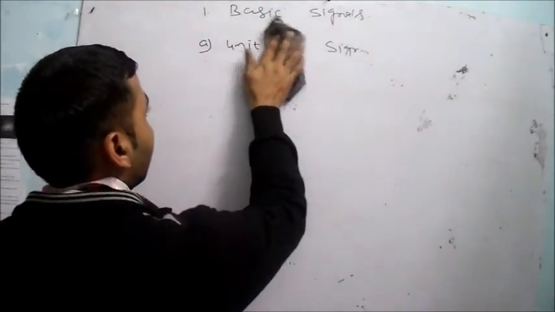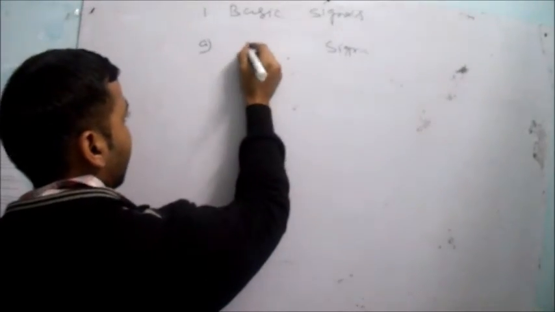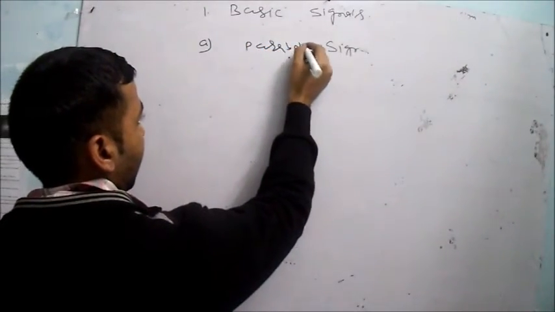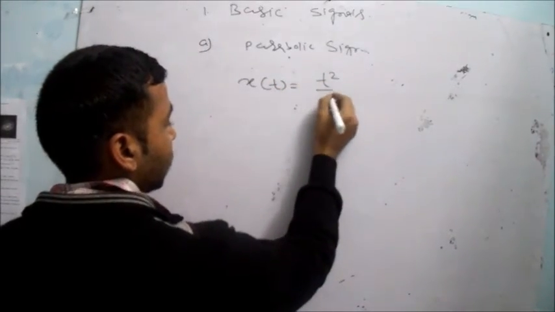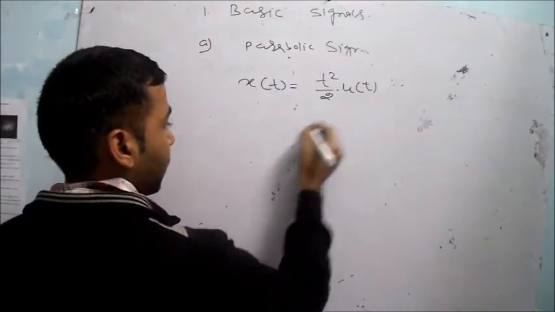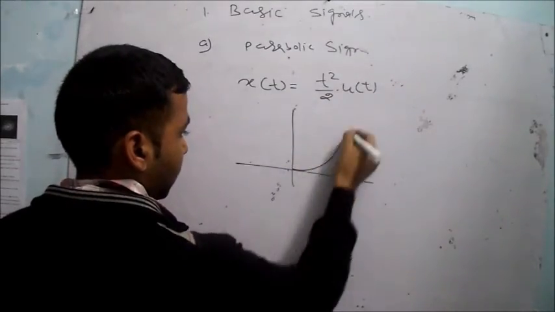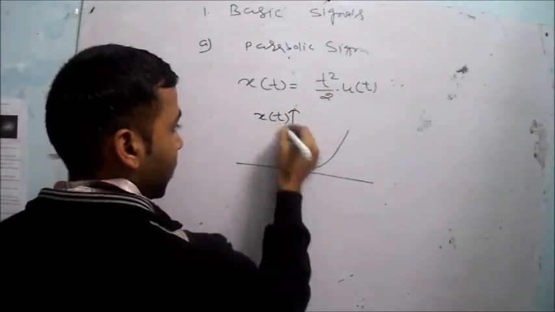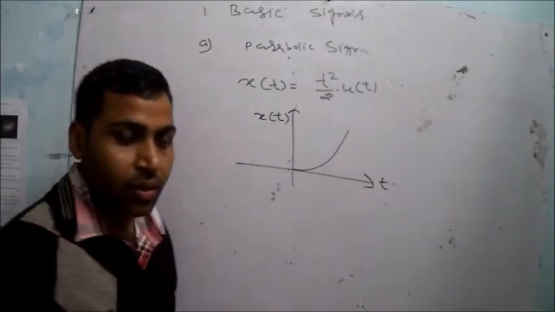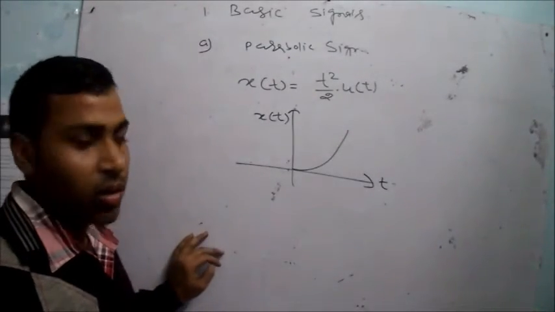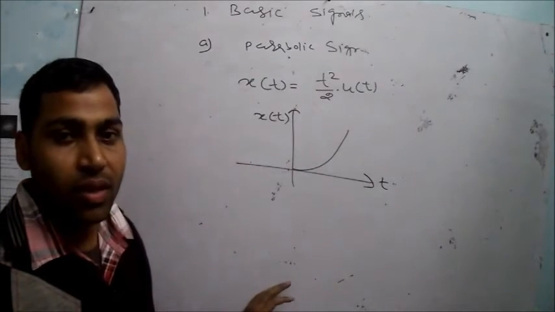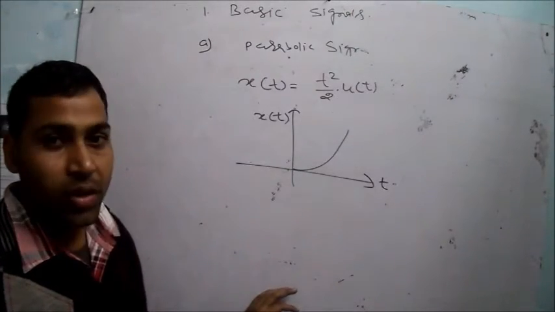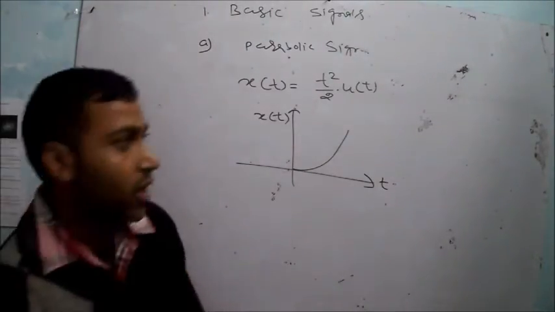Fourth one is the parabolic signal. If x(t) is your parabolic signal, then its value is t squared by 2 u(t). This is the pictorial diagram of the parabolic signal. So these are the basic signals. First one was the unit step signal, second was the unit impulse signal, third is the unit ramp signal, and fourth one is the parabolic signal. Right.